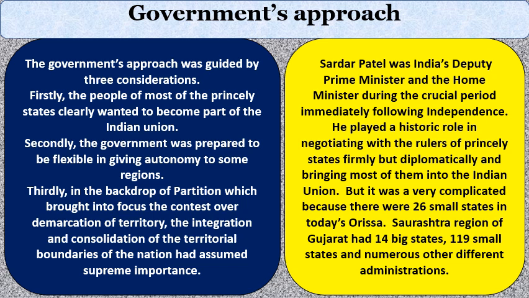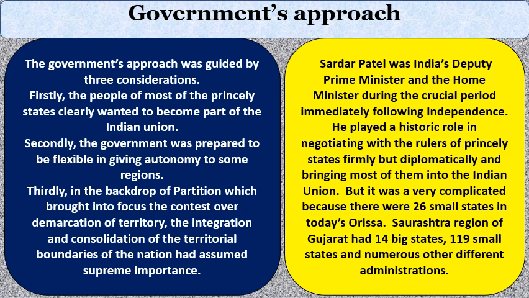Third, in the backdrop of partition, which brought into focus the contest over demarcation of territory, the integration and consolidation of the territorial boundaries of the nation had assumed supreme importance. Ultimately, territorial integration of the country is important. To make India a single country and a strong country, that is a very important aspect. They are the three approaches in front of the government.